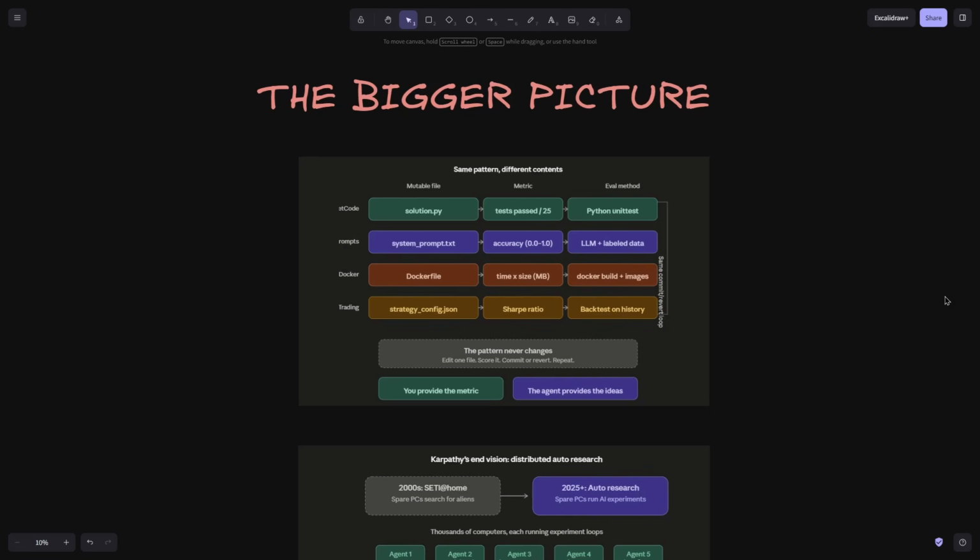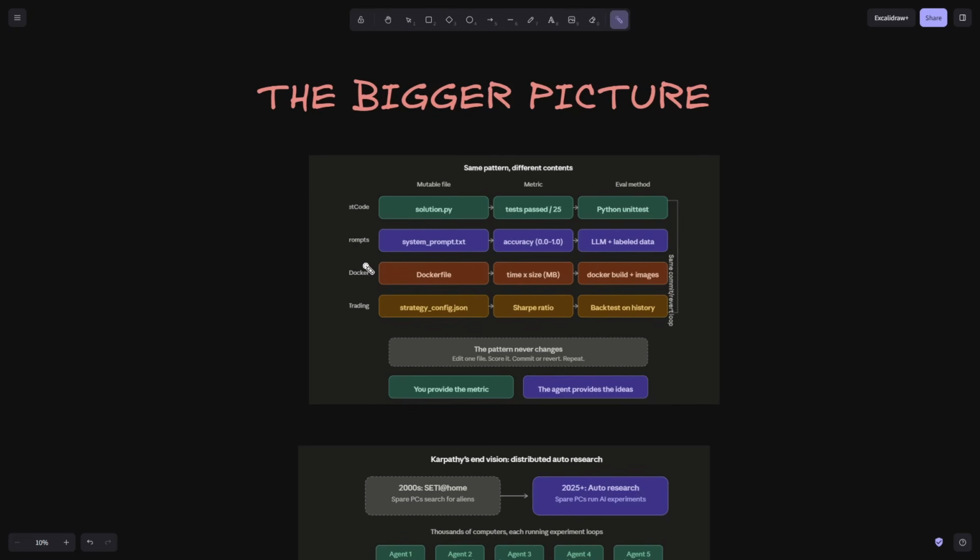Let's talk about the bigger picture here. Let's zoom out on what we just saw. We saw a scalar metric, a file which the agent can modify, and an evaluation file which the agent cannot edit. The agent can run a lot of experiments on it, and the best score is committed to your git. So you can use it to optimize LeetCode problems, prompts, Docker files, trading. You can literally optimize anything. The pattern will not change.